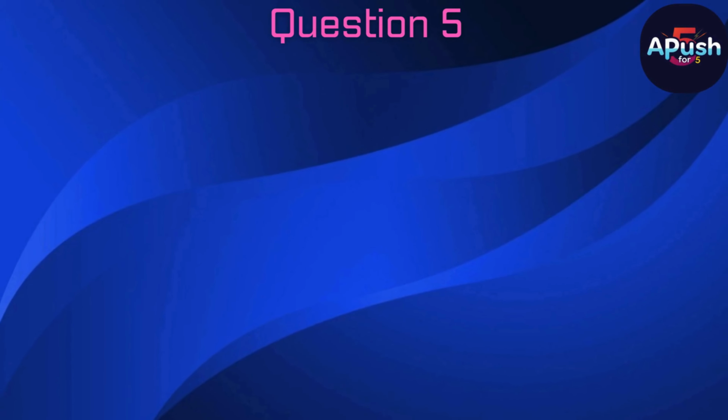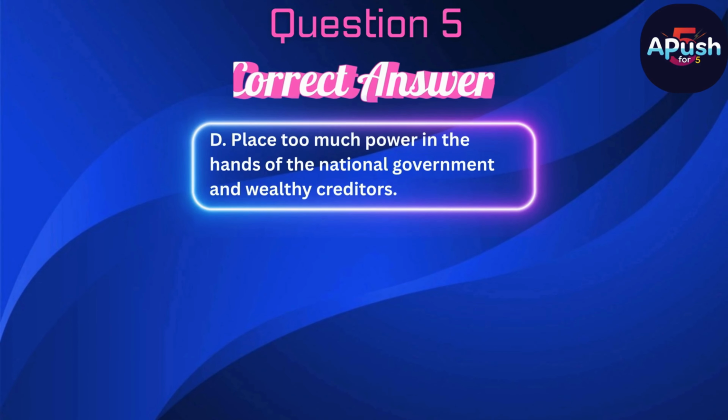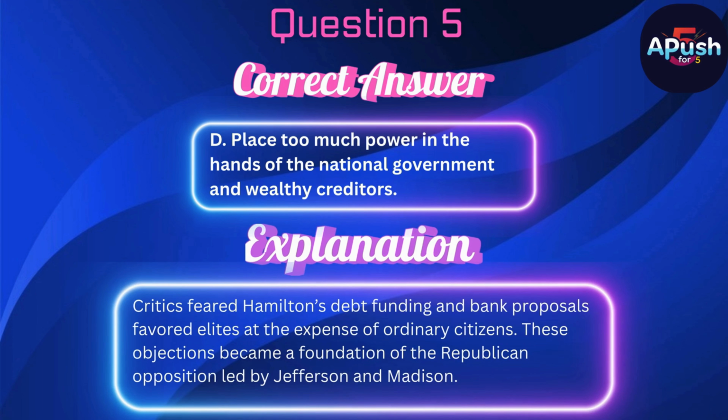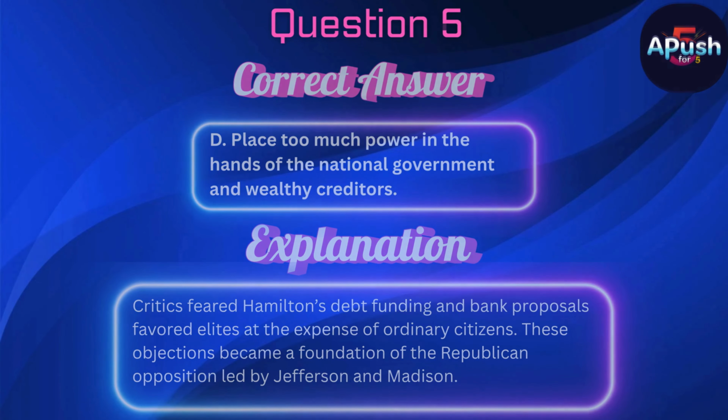The correct answer is D. Place too much power in the hands of the national government and wealthy creditors. Critics feared Hamilton's debt funding and bank proposals favored elites at the expense of ordinary citizens. These objections became a foundation of the Republican opposition led by Jefferson and Madison.